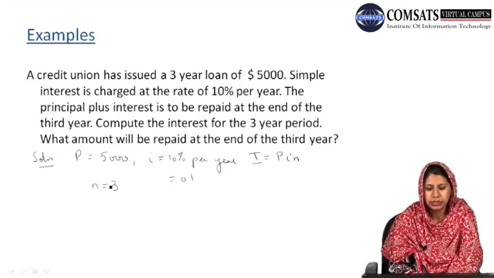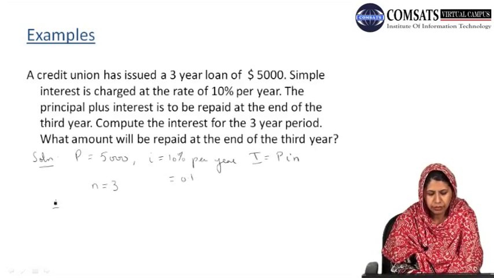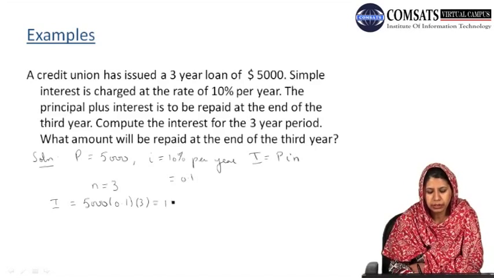We are asked to compute the interest for the 3-year period. Now we have the values of all the unknowns, P, small i and N. We will simply put these values in our formula and we obtain that the interest will be $1,500.